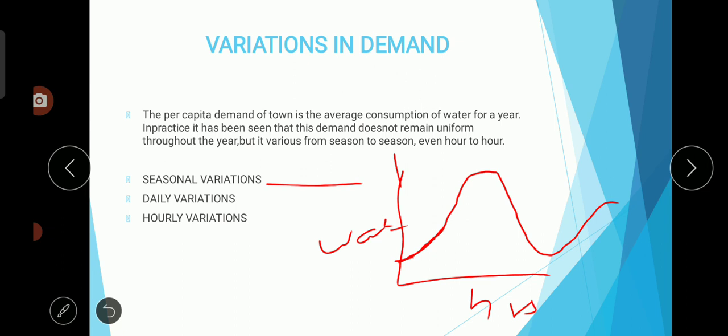That means in a day we are not using water uniformly. At some times we have peak consumption of water, and at other times, like midnight or afternoon, we will not be using much water. So there are daily variations, that is, hourly variations we can see. Daily variations means in a day we are getting. So if you can calculate